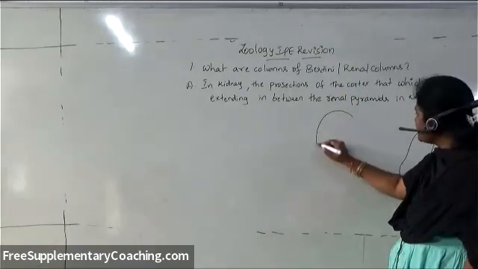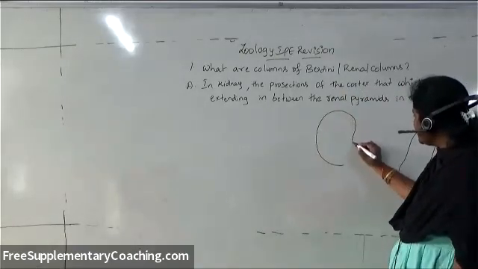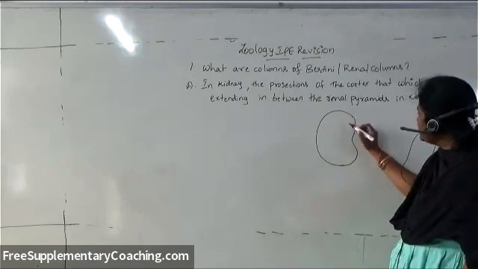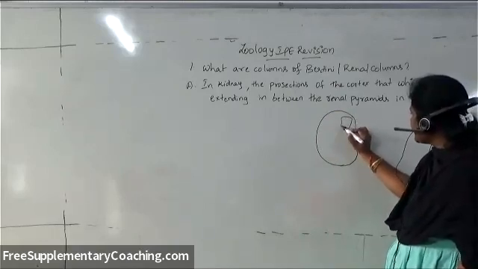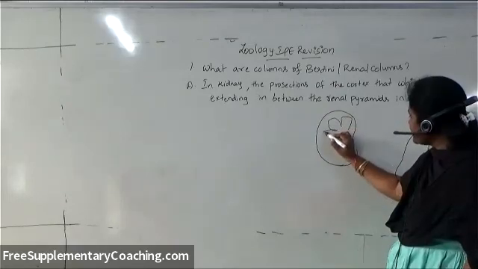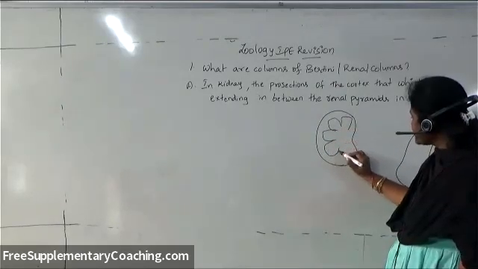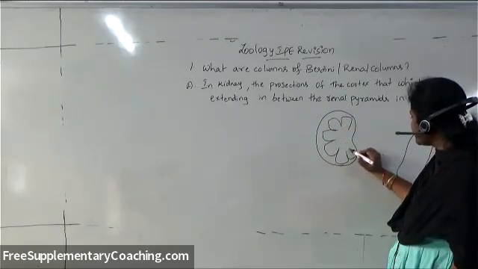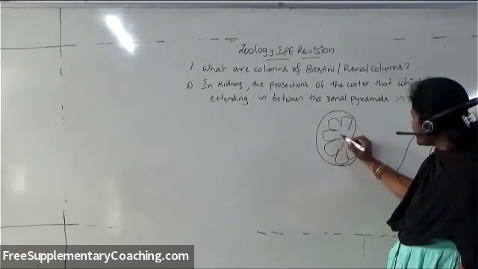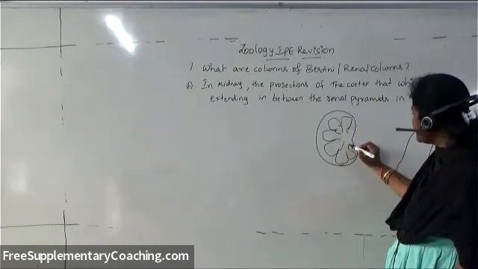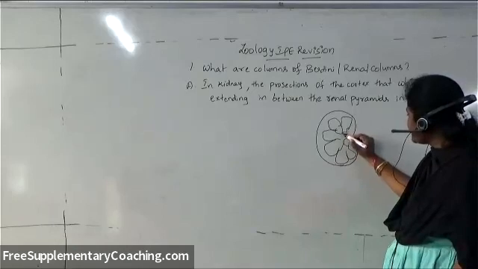For example, if you take the kidney, it contains many renal medullary pyramids like this, which are opening into the calyces, the minor calyces and major calyces, which unite together.